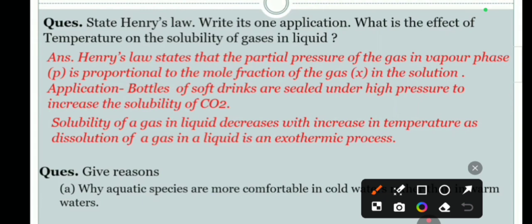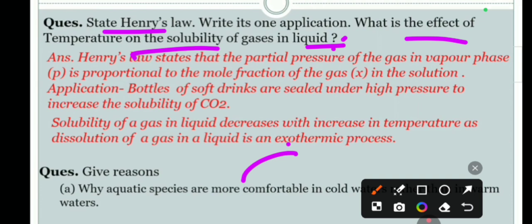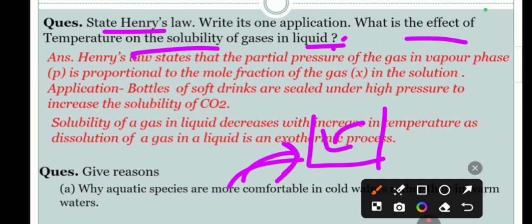Generally, in which form do they ask? State Henry's law, write one application of it. What is the effect of temperature on the solubility of gases in liquid? I think you should know. If you increase the temperature of any liquid you have taken in a container, the molecular speed will increase. If there is any gas present in the liquid, the speed of its molecules will increase and it will try to escape into the atmosphere.